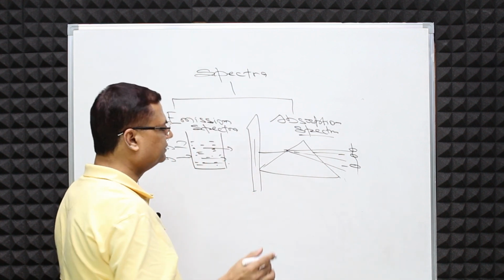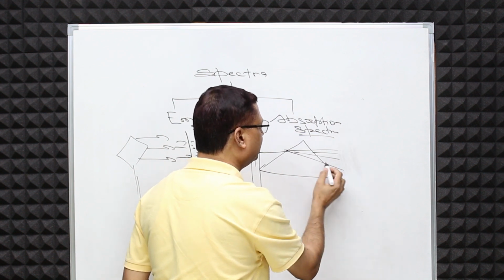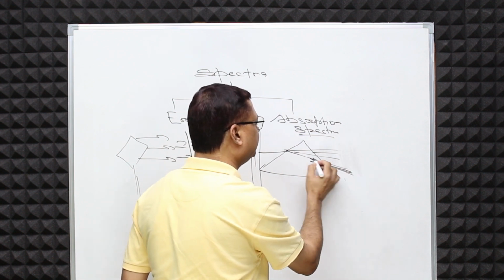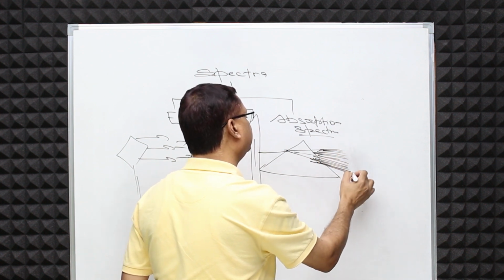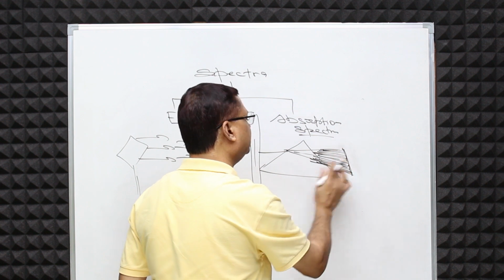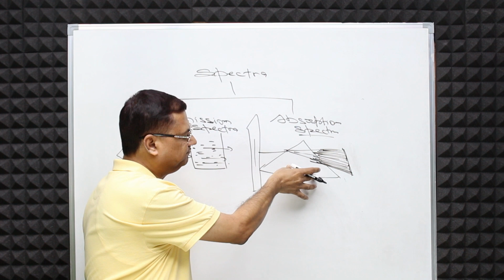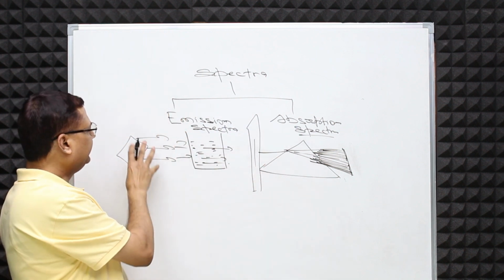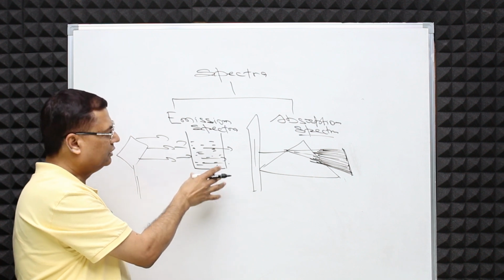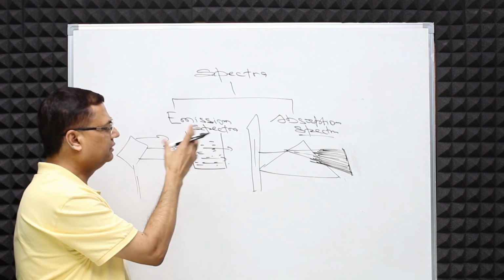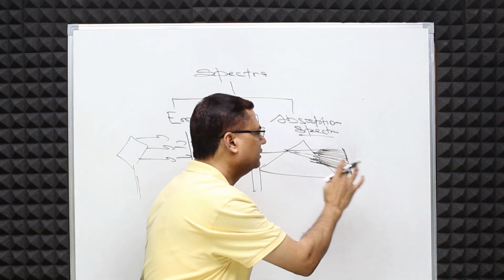So what was it earlier? Earlier, the spectral lines were overlapping on each other. It was very difficult to separate the violet from the indigo, and indigo from the rest of the colors. So that was continuous spectra. But when the source of light is made to pass through a certain solution or vapors of a chemical, then the spectrum is just like a line spectrum.